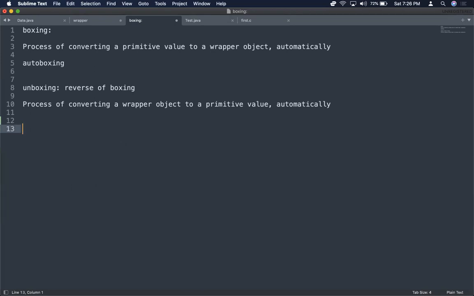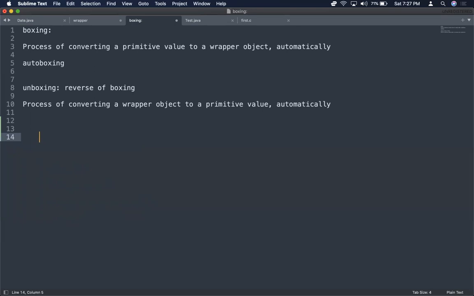Unboxing is easy. What is unboxing? You have some wrapper object, that means a box, where a value is already wrapped, so it has become a wrapper type. Now you are removing the box: unboxing. That means the process of converting a wrapper object to a primitive value automatically. The reverse of boxing is unboxing.